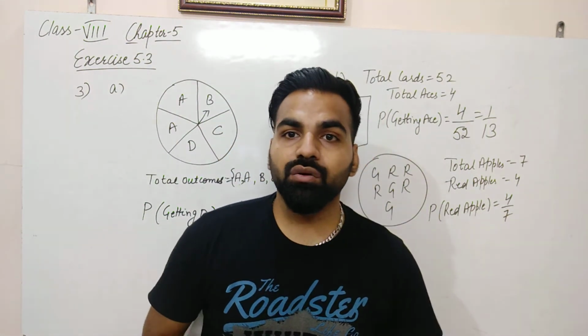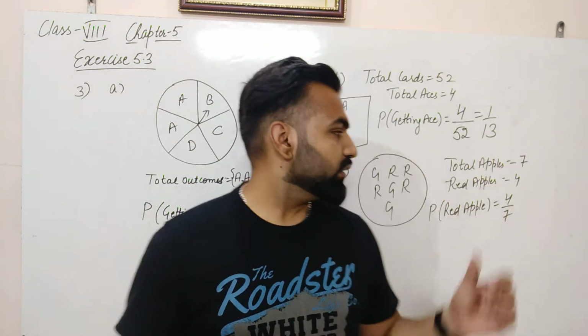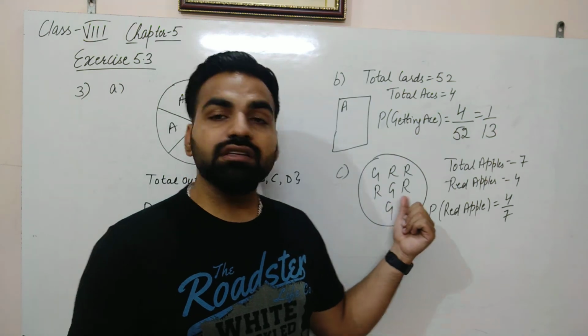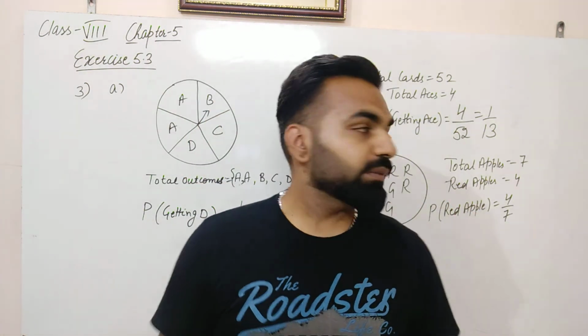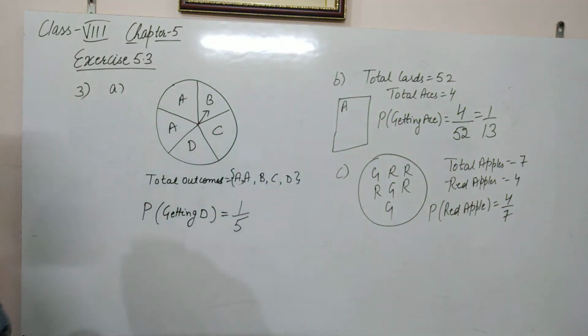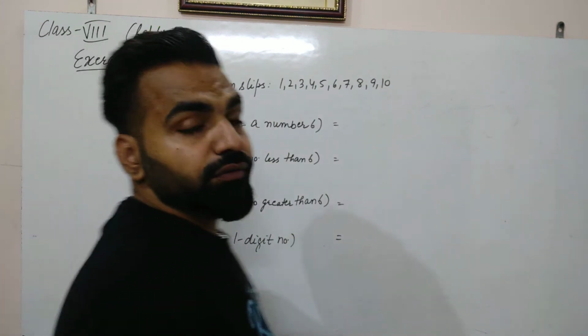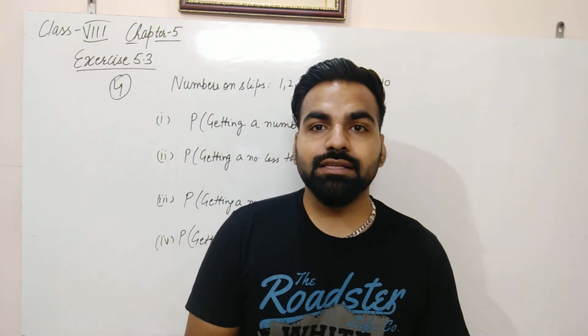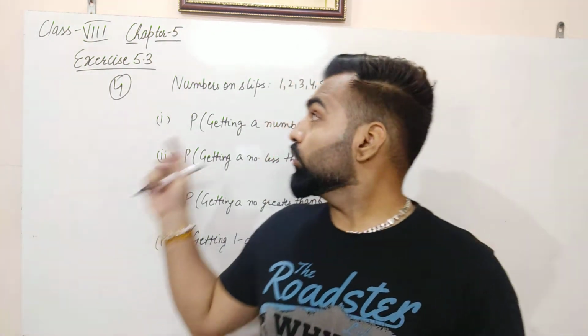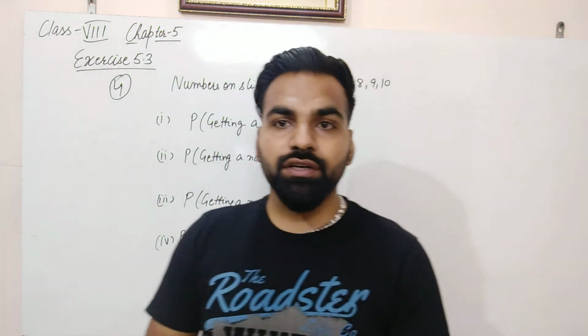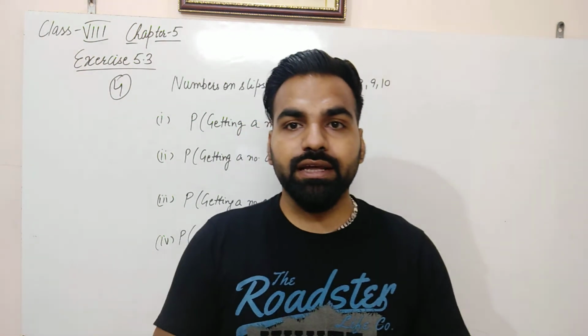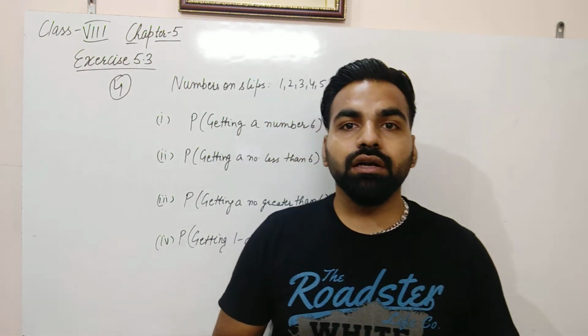Similarly, we can calculate probability of getting green apple. Green apples are total 3, so probability will be 3 by 7. So this was question number 3. Now question number 4. So there are total 10 slips in a box on which numbers are written from 1 to 10. So in total there are 10 slips. Total outcomes are 10 here.